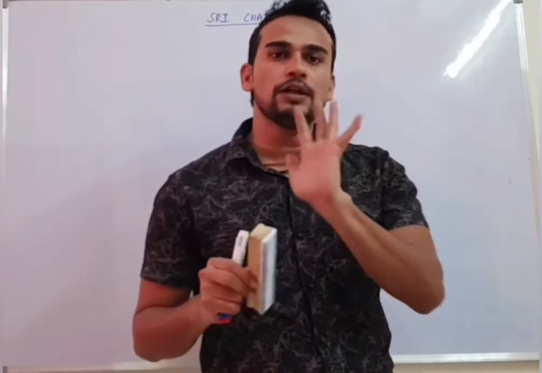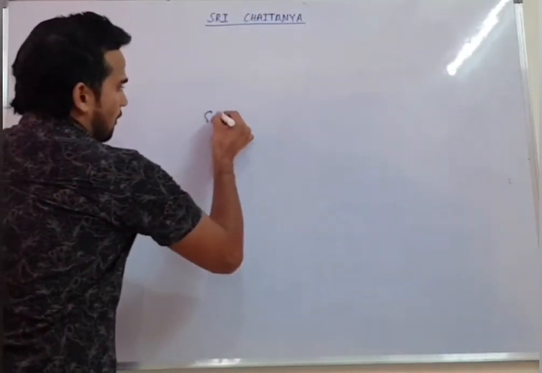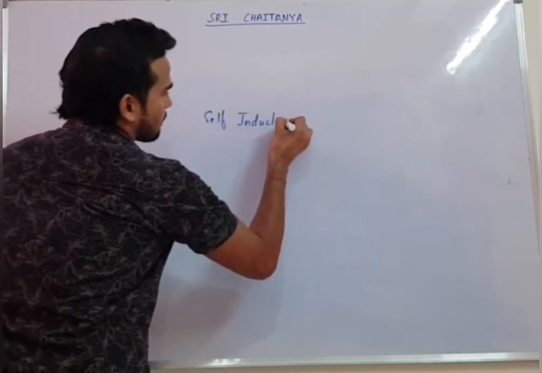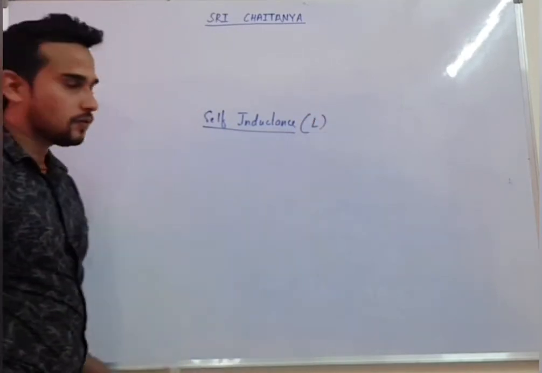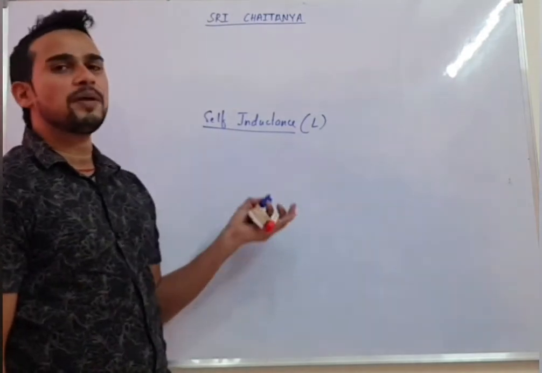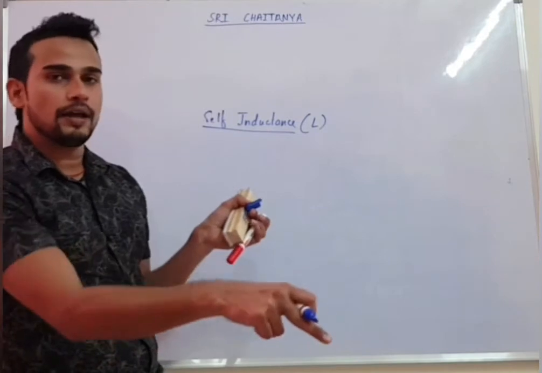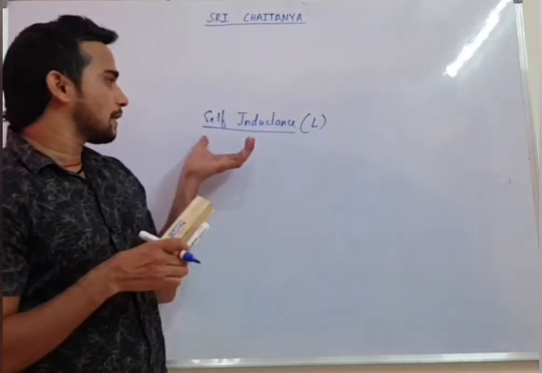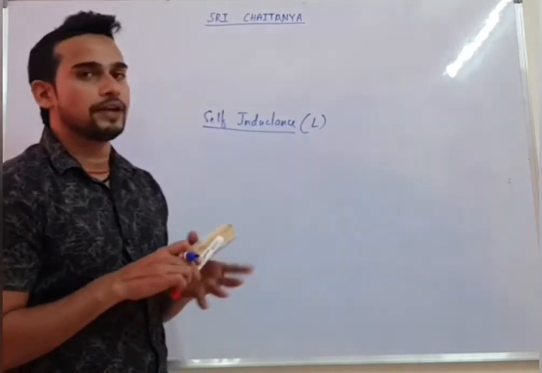Now let's see how we talk about self-inductance. We represent self-inductance by the quantity L. Actually here we will study two types of inductance: self-inductance and mutual inductance. If a coil gets flux due to current of another coil, then we talk about mutual inductance. But if a coil gets flux due to current of itself, then we talk about self-inductance.